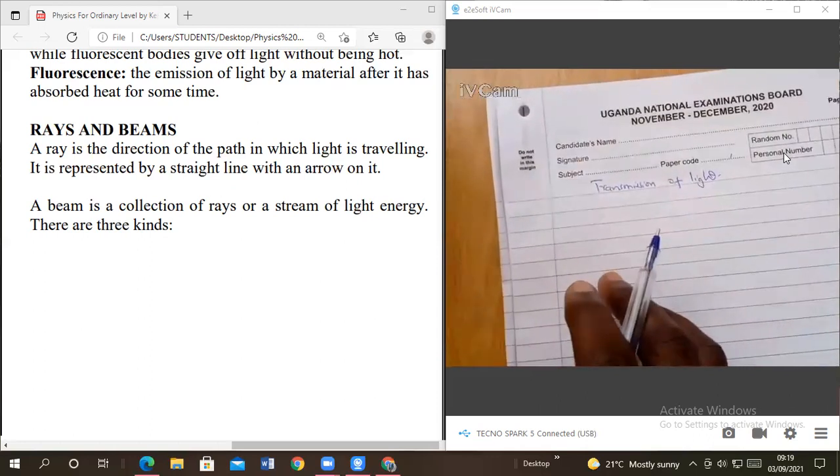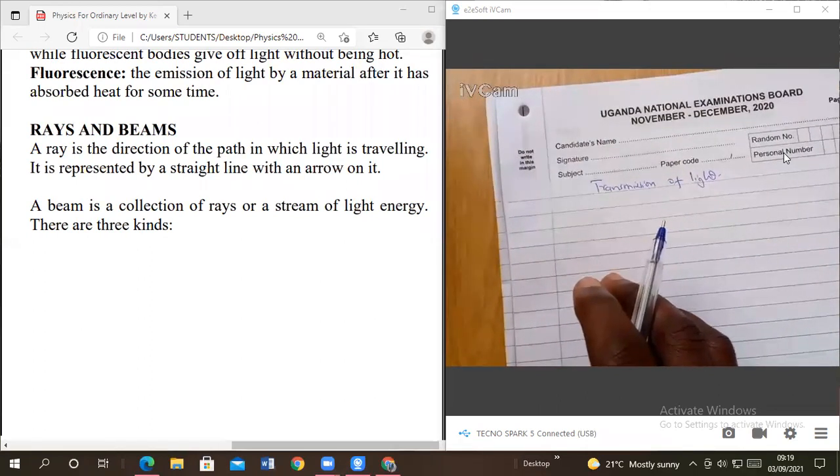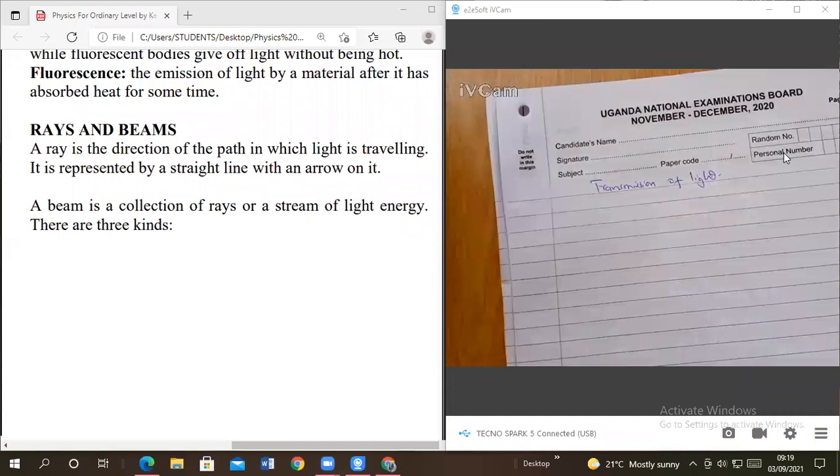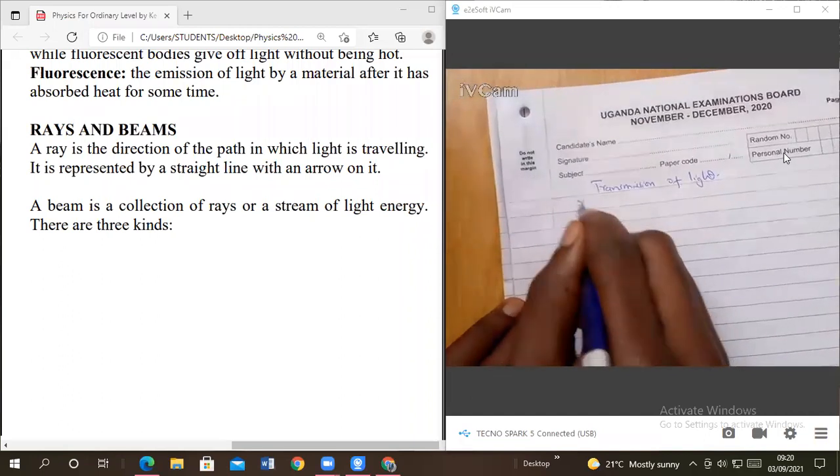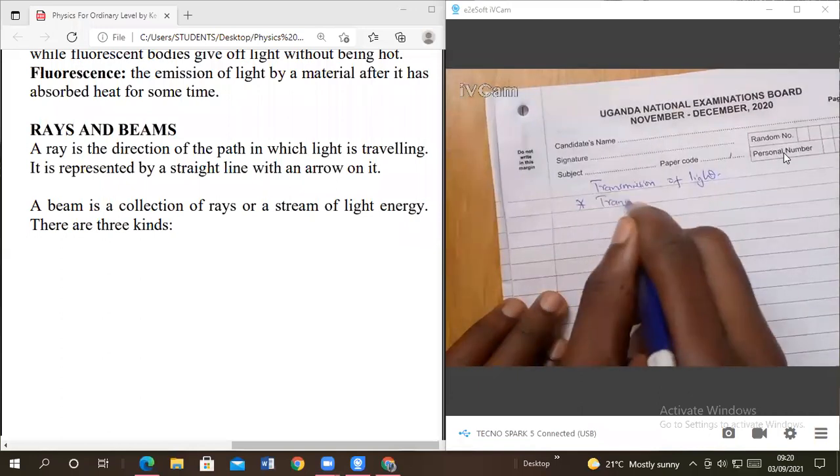We said light, because it's an energy, can neither be created nor destroyed, but can only be transformed from one form to another, or be moved from one point to another, because it's energy. Are you together? It can be transmitted or propagated. And there are ways light can be propagated from one point to another. And one of them we said we have what?